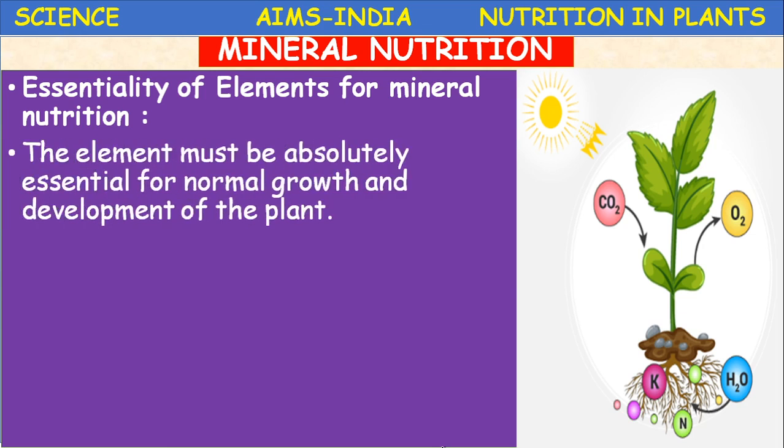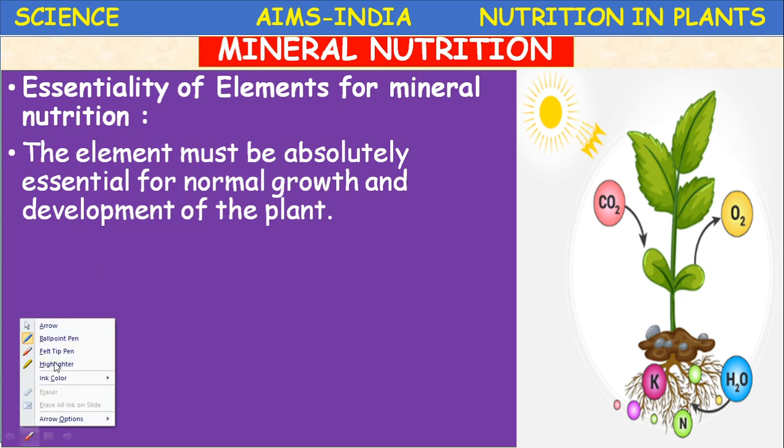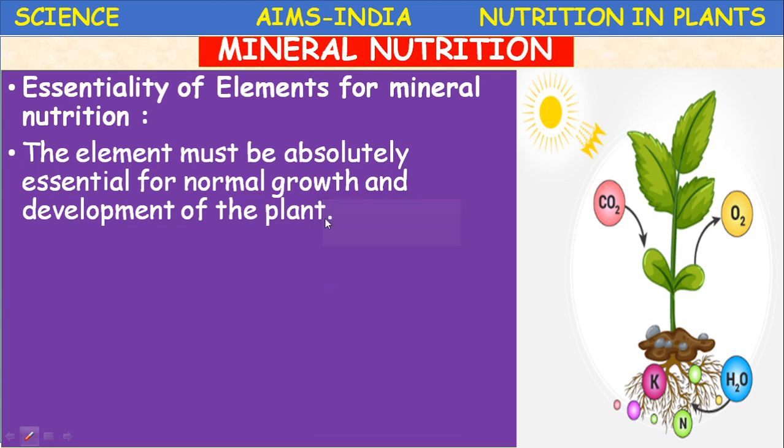He postulated three important points. The first one: the element must be absolutely essential for normal growth and development of the plant. This is the first postulate. Elements must be absolutely essential for normal growth and development of the plant.